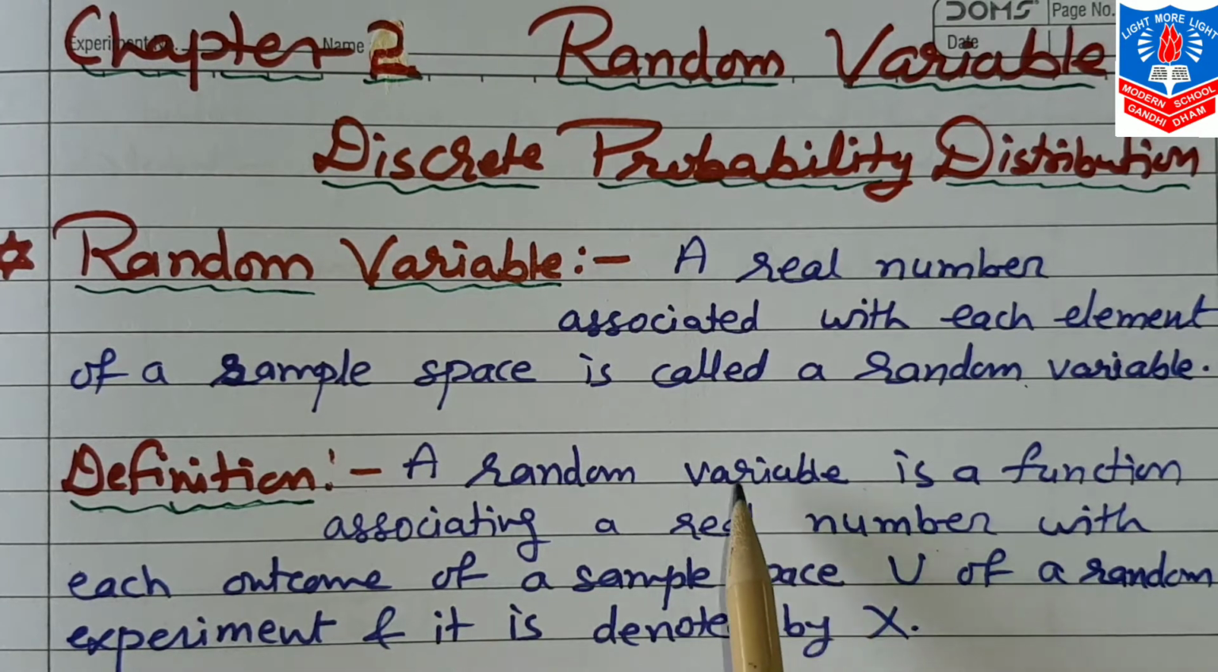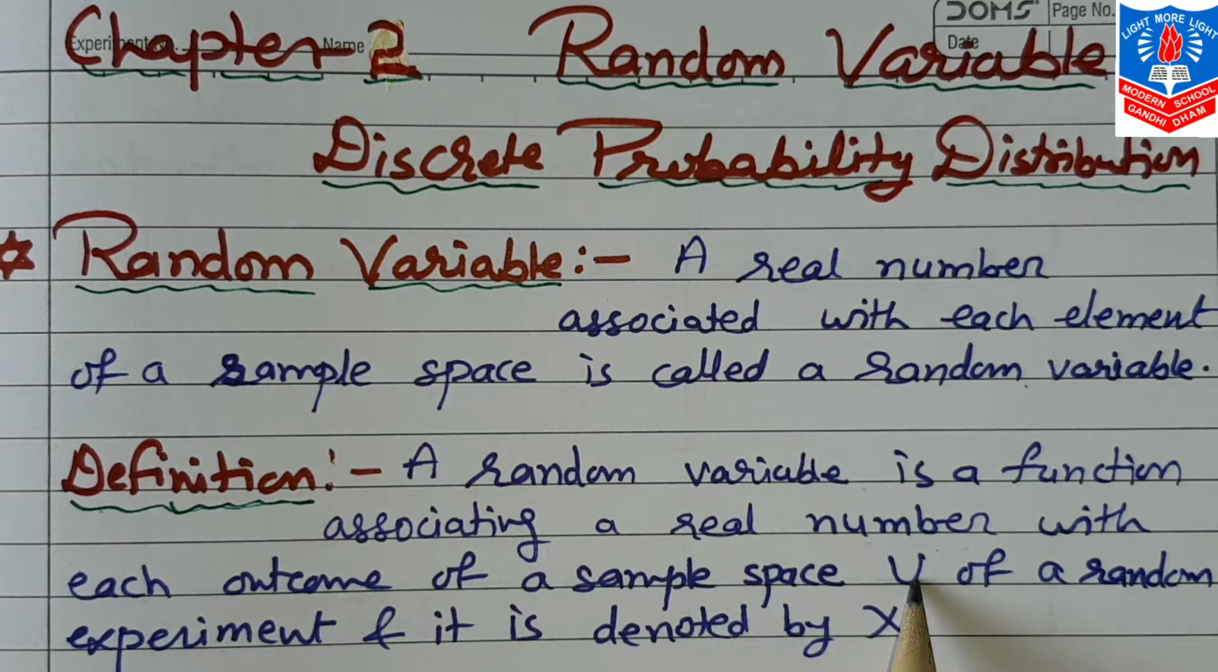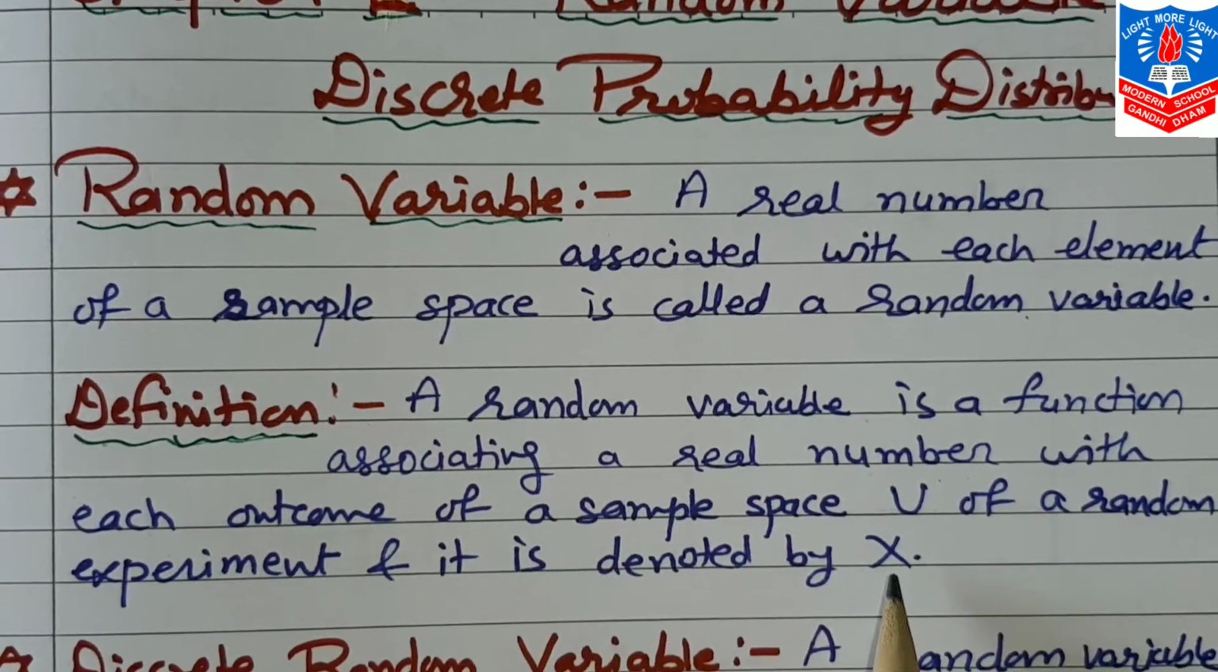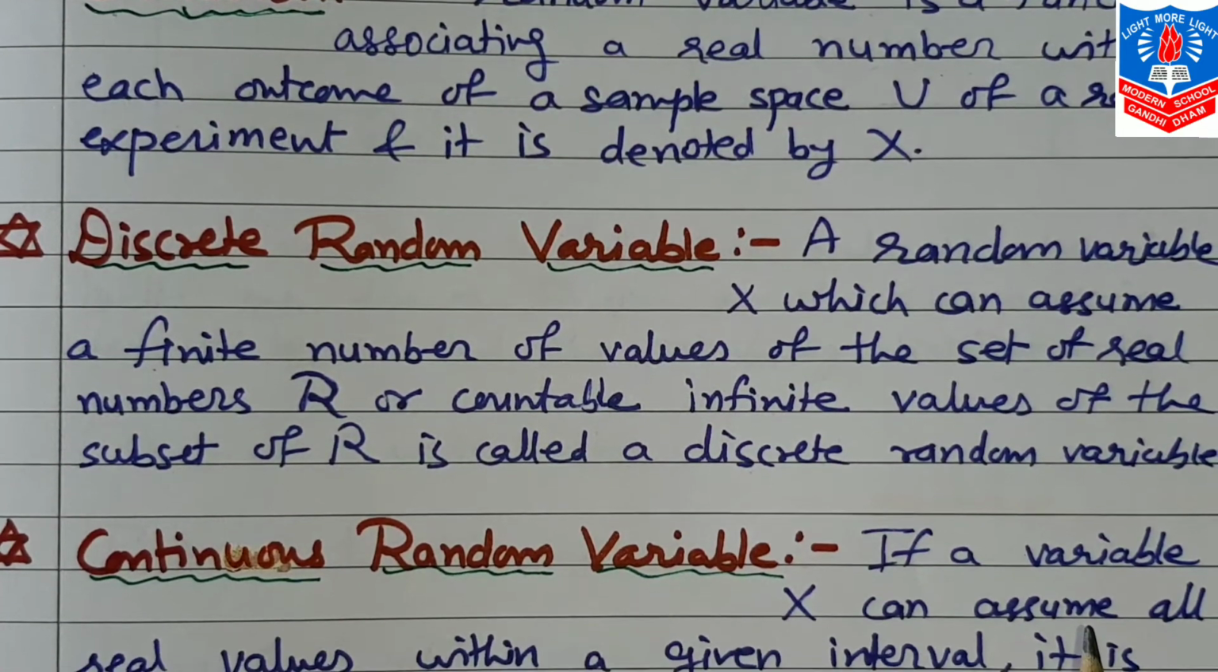So here this random variable is again connected with real numbers, where each and every outcome of a sample space U, that is all possible outcomes of the sample space of a random experiment, that is called a random variable. And how we show it? That is by X. Now in this, only 2 types of random variable are there.